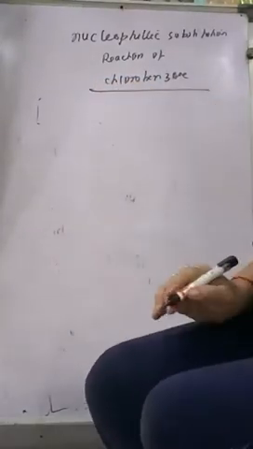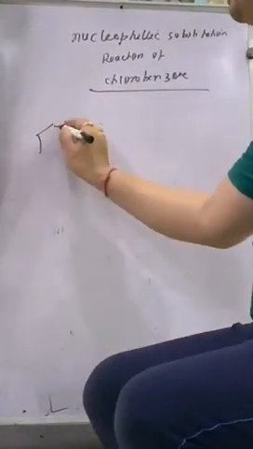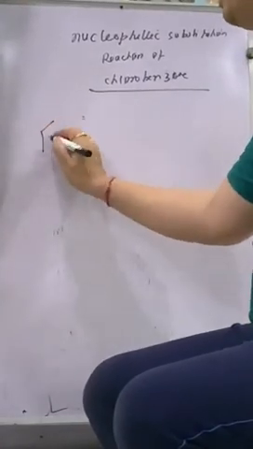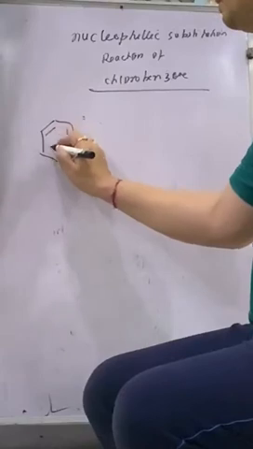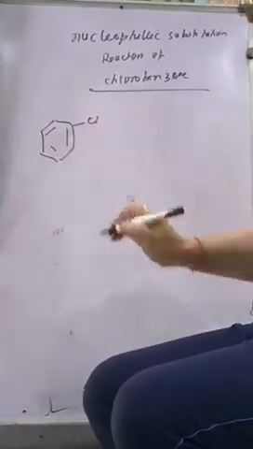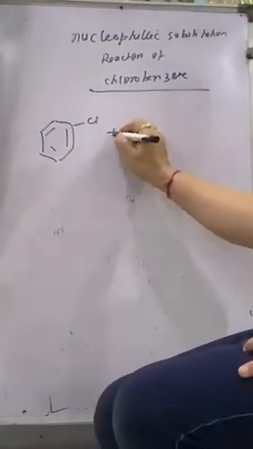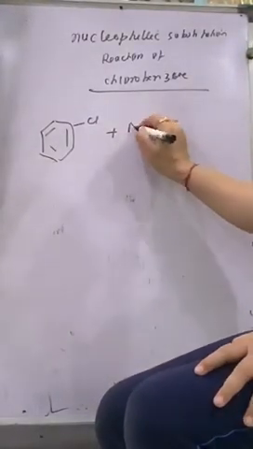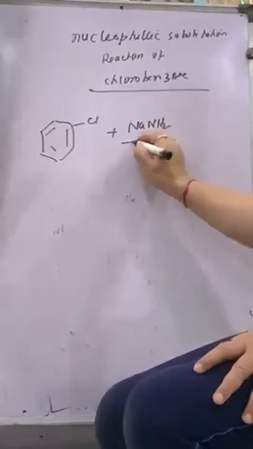This is chlorobenzene, and we treat this chlorobenzene with alcoholic KOH. Now see, we are reacting with NaNH2 and ammonia.